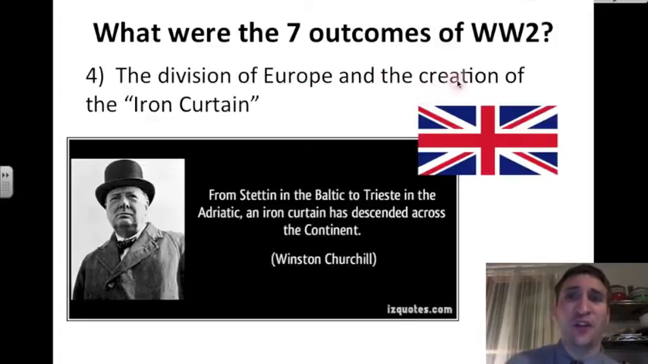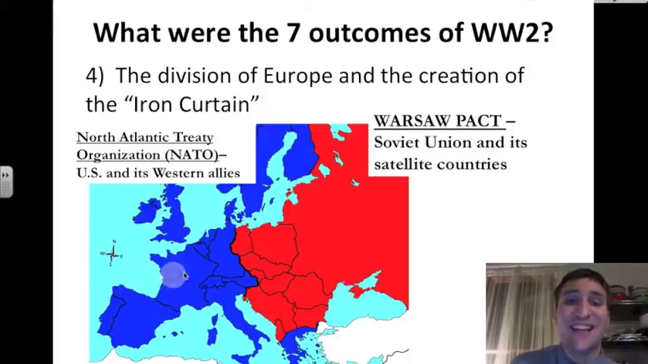So let's talk now about the creation of this Iron Curtain. Where does this phrase come from? It comes from the British Prime Minister. Here he is, Winston Churchill. In a speech he gives in America, he says, "From Stettin in the Baltic to Trieste in the Adriatic, an Iron Curtain has descended across the continent of Europe." When he says Stettin in the Baltic, this is what he means. And in the Adriatic, he means this dark black line is the Iron Curtain.